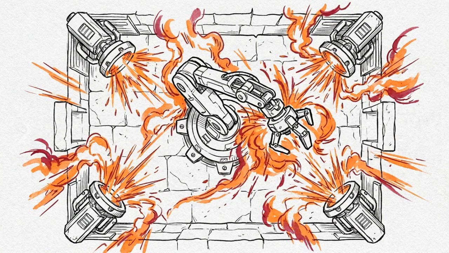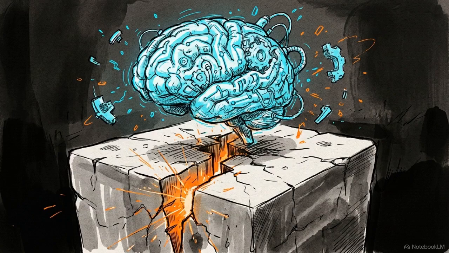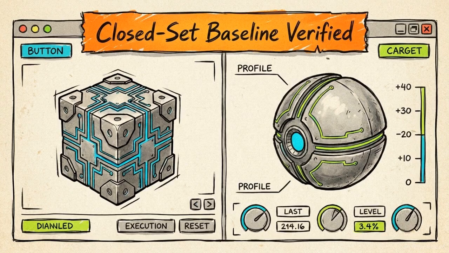To measure this exact vulnerability, researchers built the OpenAgent framework, a controlled sandbox designed to inject these real-world disruptions systematically. When pushed into this sandbox, both SFT and RL models suffer catastrophic degradation, but they don't fail in the same way. Their divergent failure modes expose the deep structural flaws in how we train them. We can set up a clinical diagnostic using two trained models. On the left, a supervised fine-tuned agent. On the right, a reinforcement learning agent.